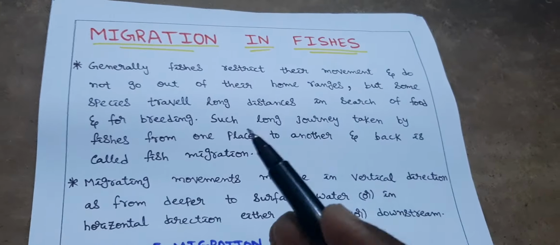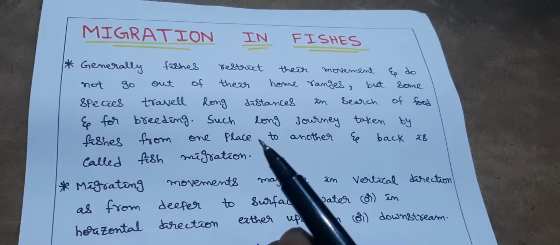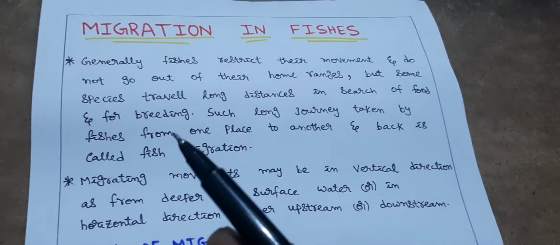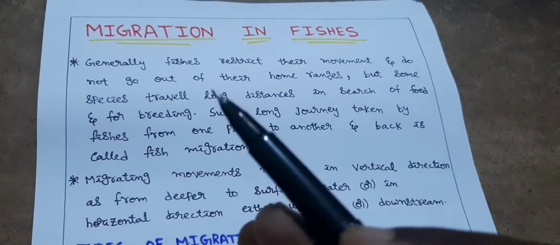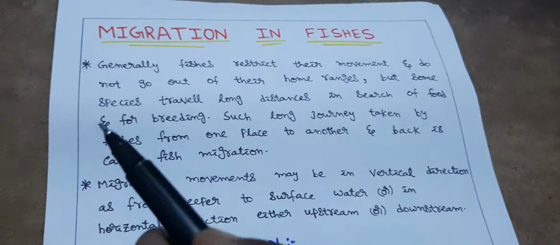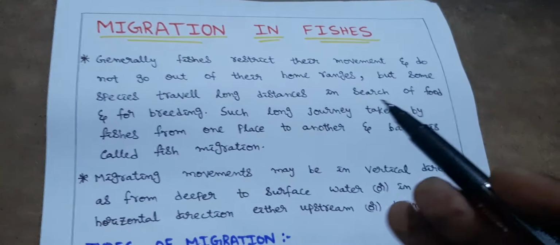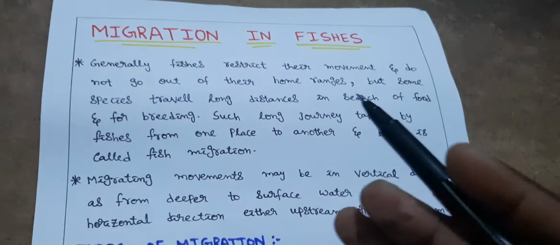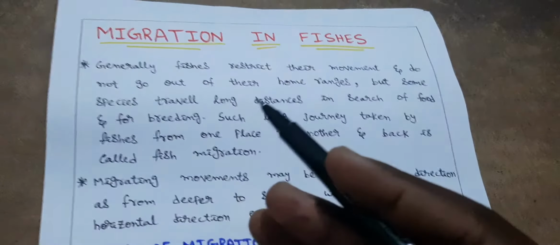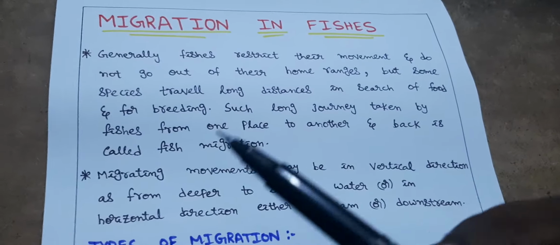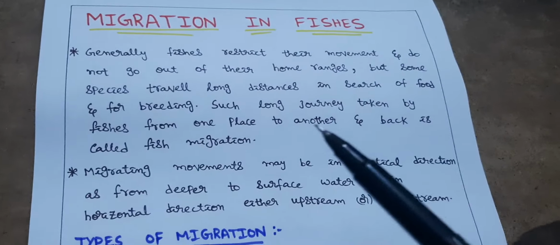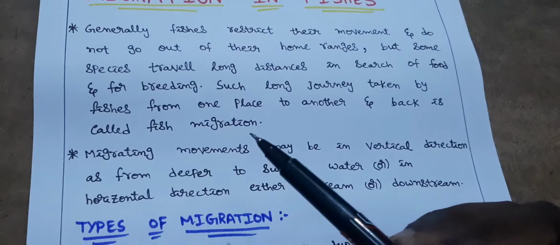That means fishes won't go from their original feeding places, but for any reasons like for food or for breeding, they move from one place to another place. That means either from river to sea or sea to river or in the river only from long distances. Such types of movements for long distances is known as fish migration.